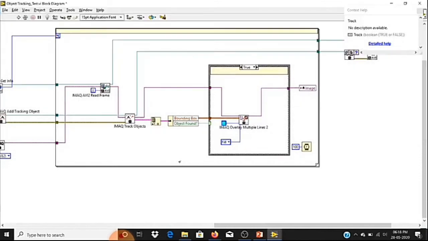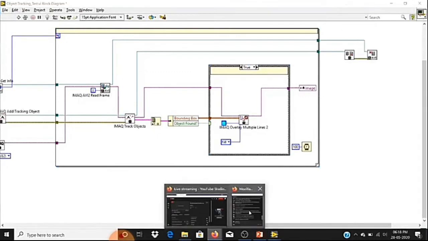So yes, this is about our object tracking. Before I move to the next session, let me check the comment box so that I don't have any queries.